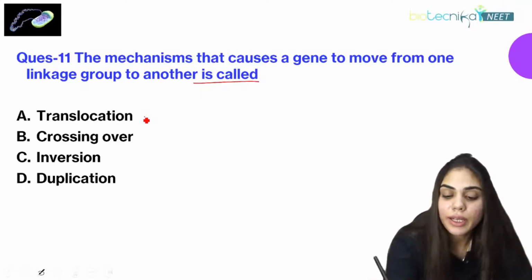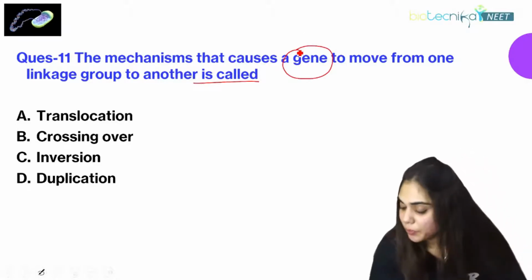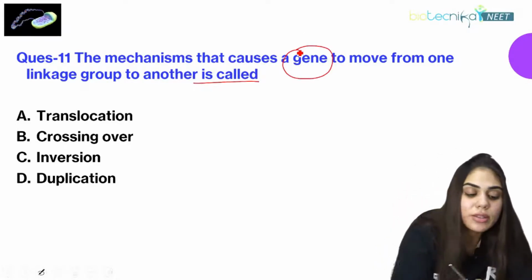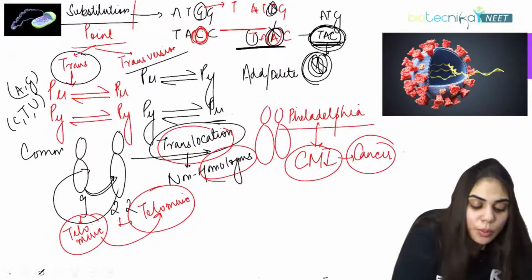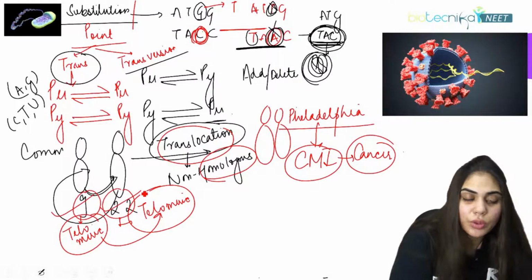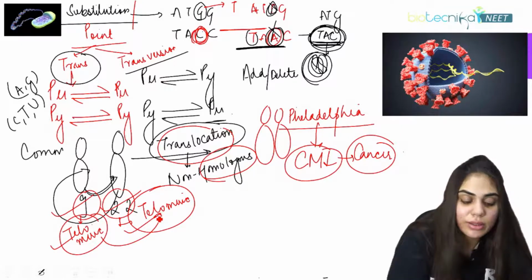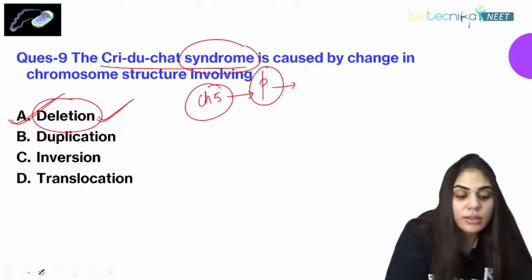It is called translocation, because we have seen in the previous example where chromosomes 9 and 22 exchanged parts because of similar telomeric sequences. This is how the movement of genes happens, so this is known as translocation.